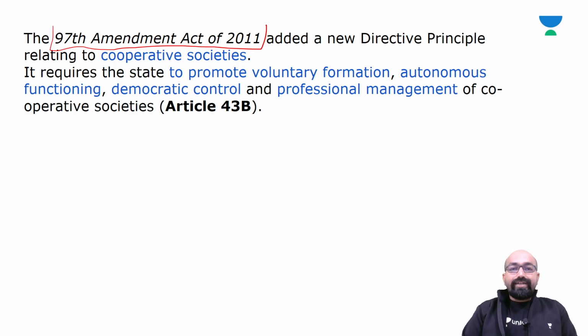Under Article 43B, the state is to promote voluntary formation, autonomous functioning, democratic control, and professional management of cooperative societies.